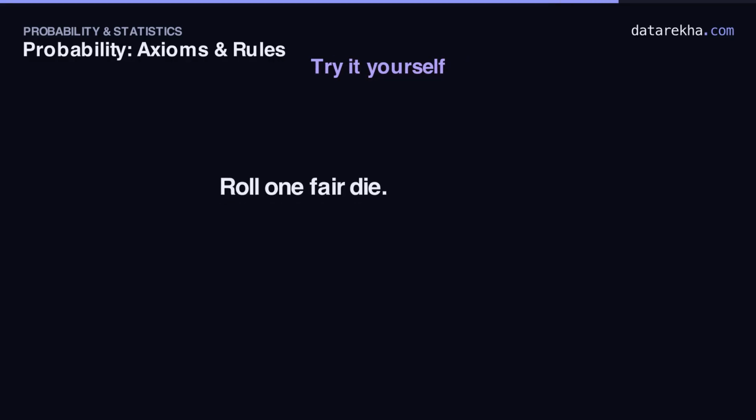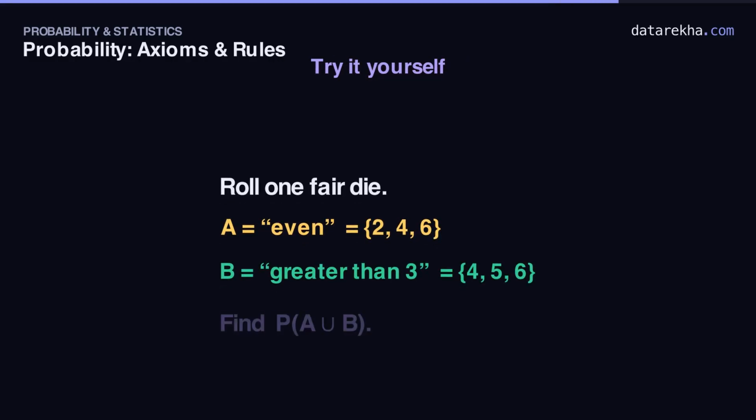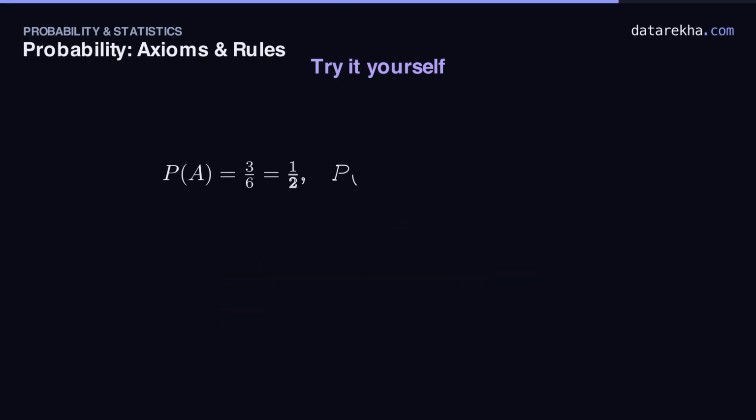Your turn, and this one has a trap built in. Roll a fair die. Let A be an even number, and B be a number greater than 3. Find the probability of A or B. Pause here, and be careful about the overlap before you add. I'll wait. Here's the walkthrough.